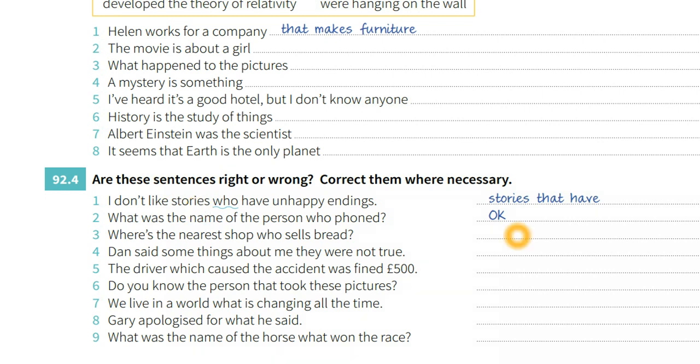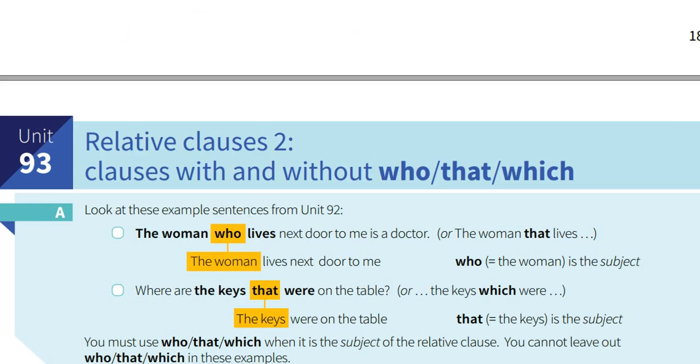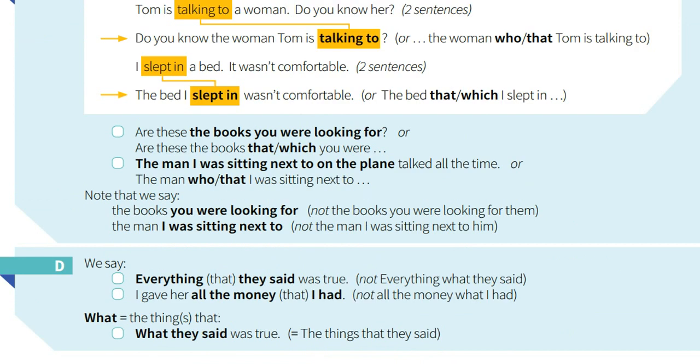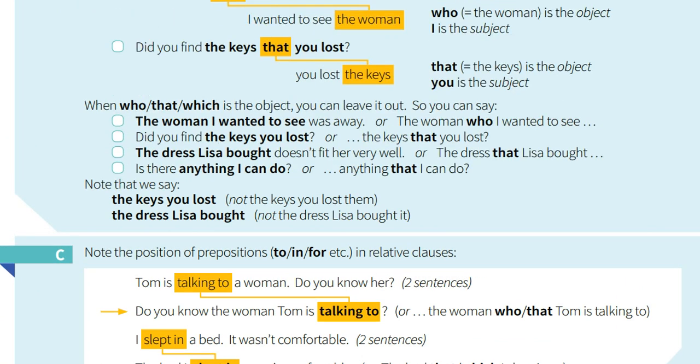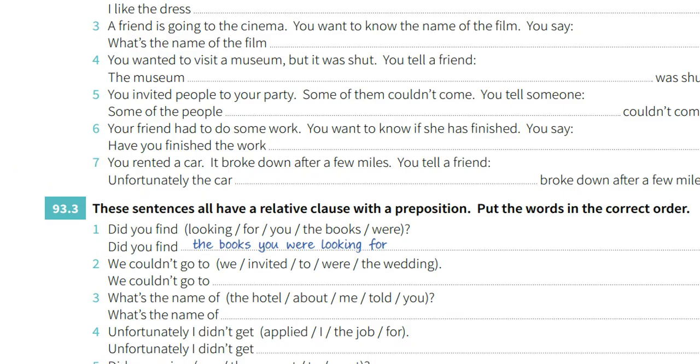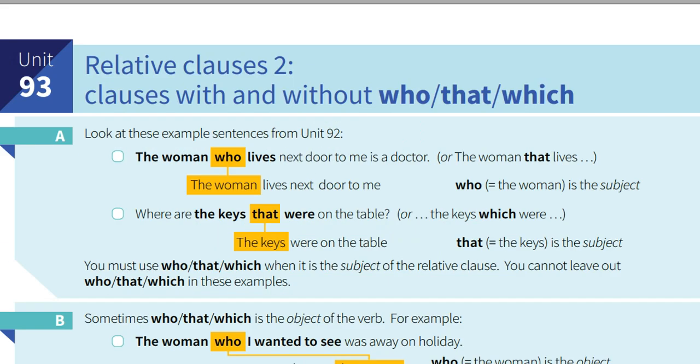Stories is about things. So, relatively close, number 2, unit 93. Let's look at relative clauses with who, that, which, and with and without. So here, the woman lives next door to me. And here, where are the keys that were on the table? The keys were on the table.